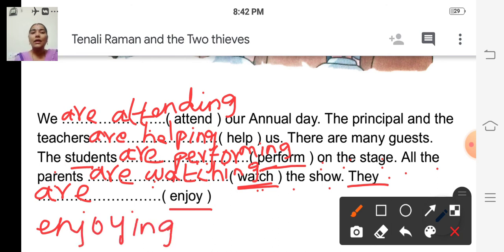If the noun is singular, then we have to use is. If the noun is plural, then we have to use are. If I comes, then we have to use am.